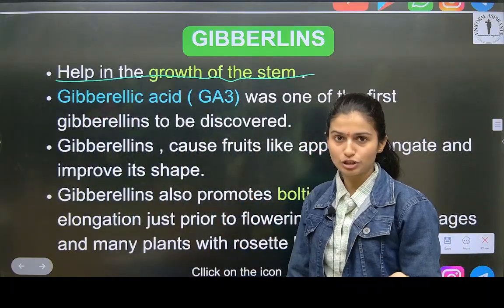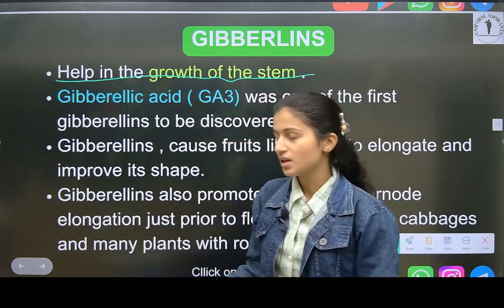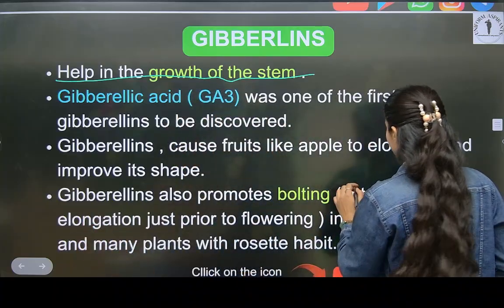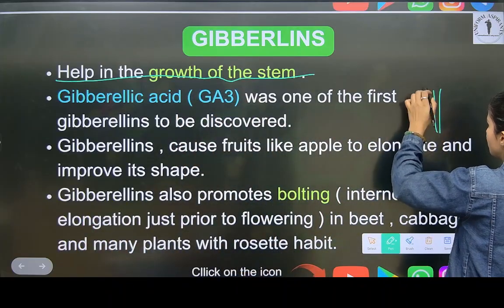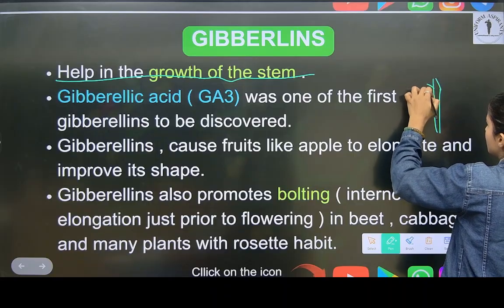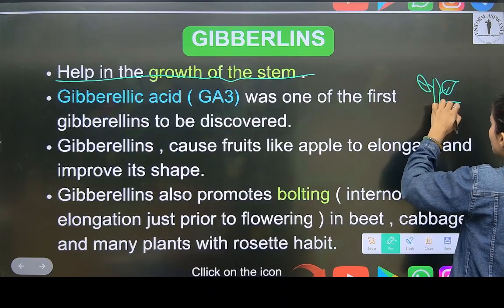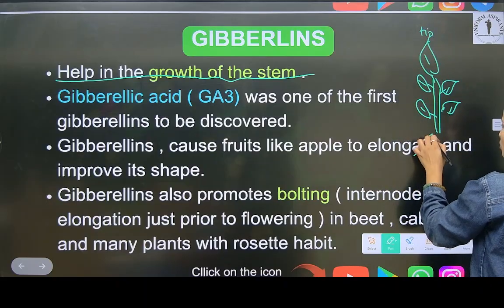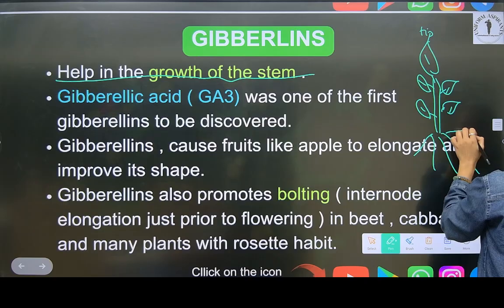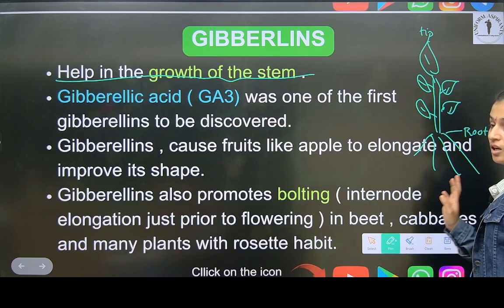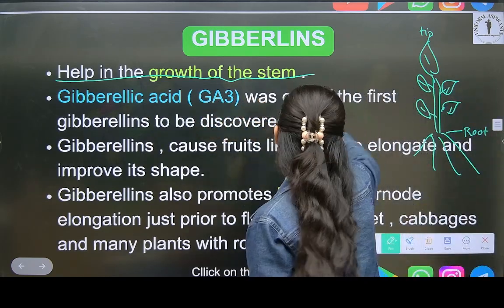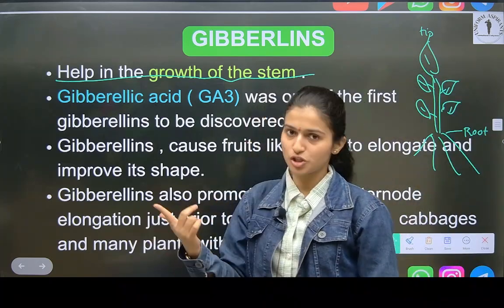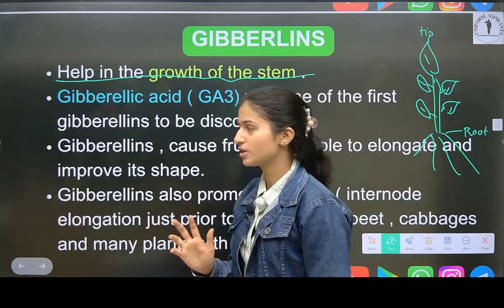Now we have seen in the tissue chapter some tissues which helped in growth of the stem. You have to tell me this tissue. I drew a diagram there at that time, with a tip, and these are the roots. There was a tissue which helped in the same process, growth of the stem and also growth of the roots. So you have to tell me which tissue that was. Comment below and I'll check your comments.